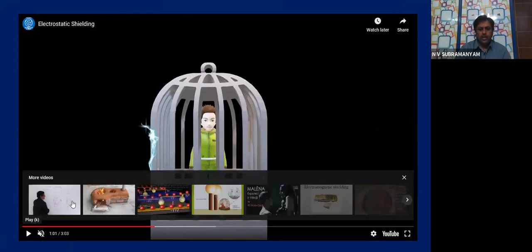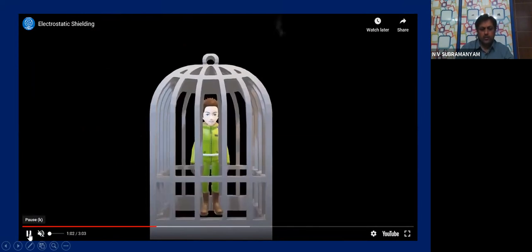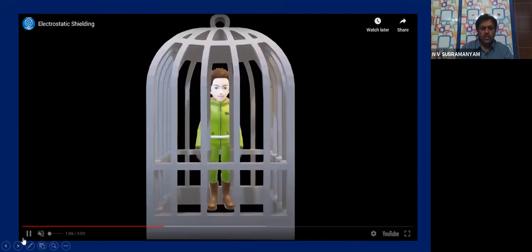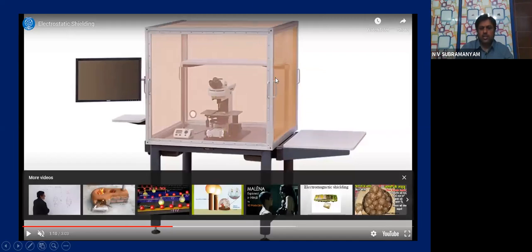So if you see carefully, this cage you are seeing, you see the mouse pointer. This cage is acting as an electrostatic shielding. Whoever is inside that, they are protected completely from the lightning. Is the lightning causing any harm to the person? No. Like that only, this box you are seeing, this box is an electrostatic shielding. It acts like a Faraday's cage. So what is a Faraday's cage? It is a metallic cage, and anybody inside that cage is protected from any electric field.